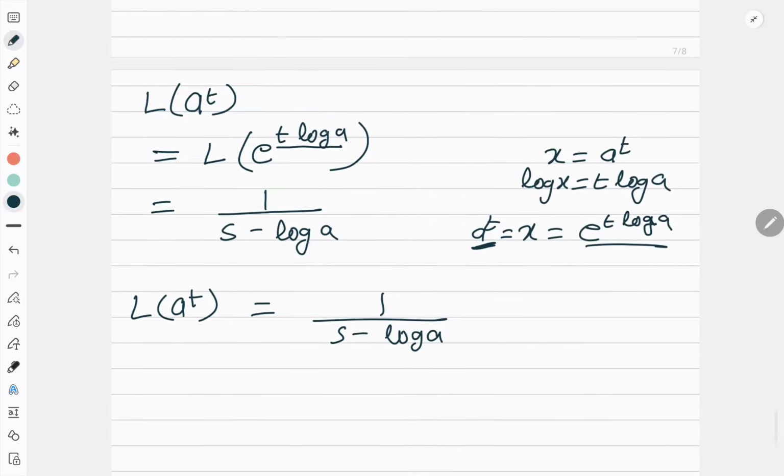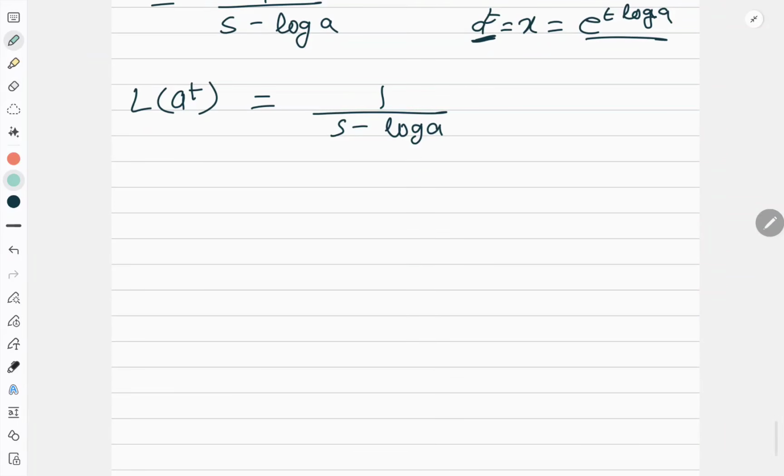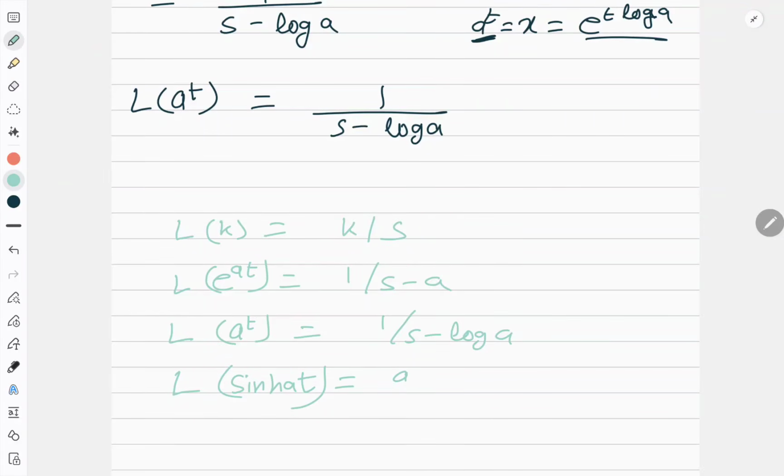Correct? So in this video you have learned, first, how to find the Laplace of a discontinuous function, what the basic definition is. Then I told you the standard formulas. Laplace of a constant is constant by s. Laplace of e to the power at is equal to 1 upon s minus a. Laplace of a to the power t is equal to 1 upon s minus log a. Laplace of sine hyperbolic at is equal to a upon s squared minus a squared. And Laplace of cos hyperbolic at is equal to s upon s squared minus a squared.